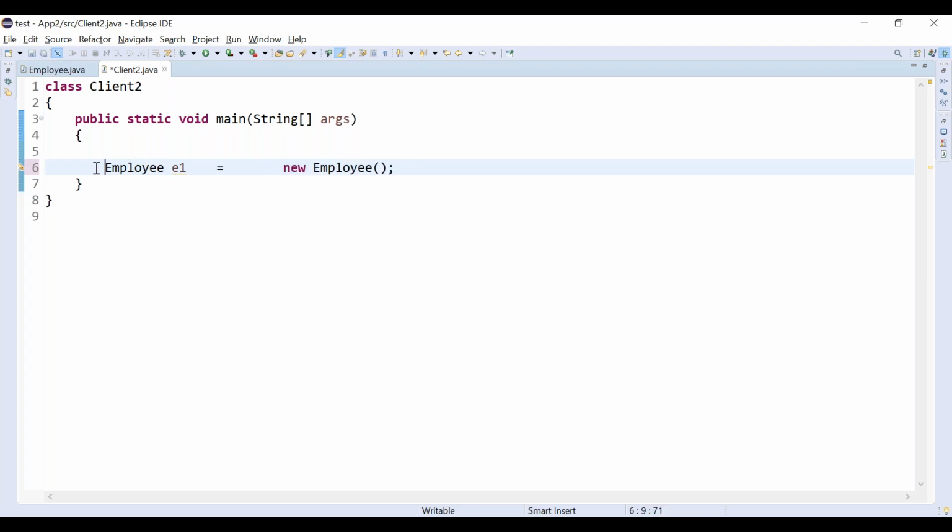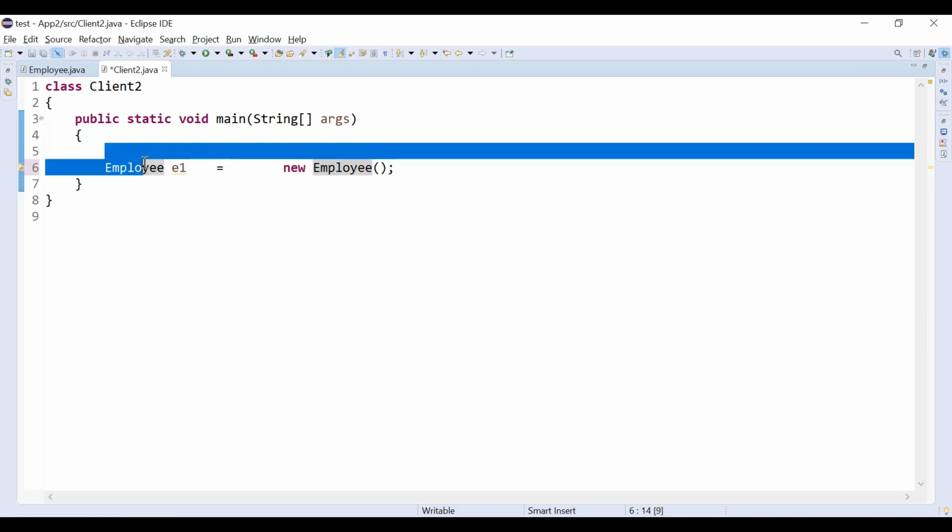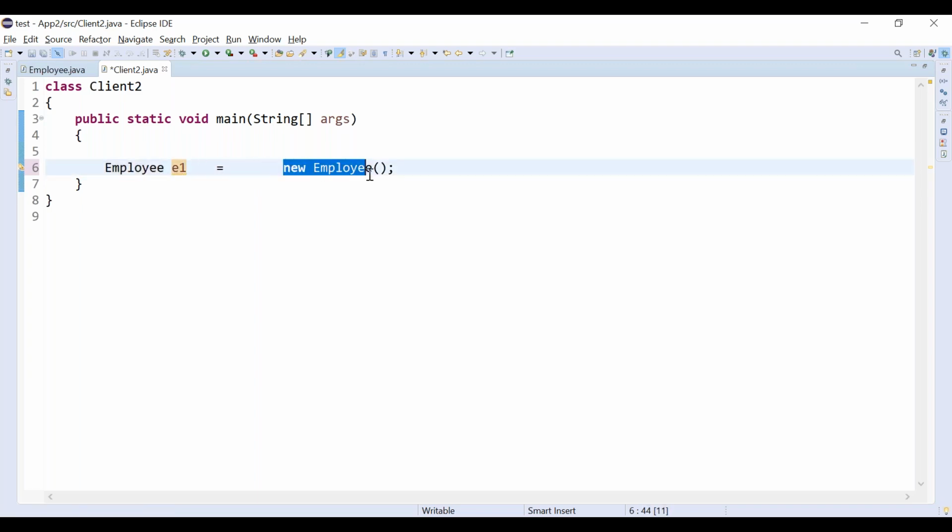The second step is we have created one reference variable. The third step is linking the object and the reference variable. Whenever I assign like this, it means the reference variable is pointing to the physical employee object.